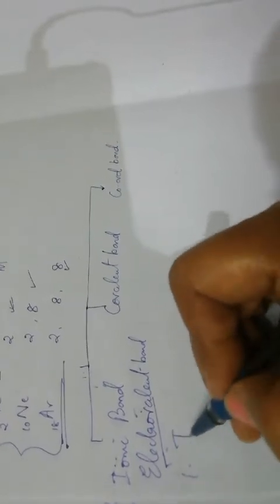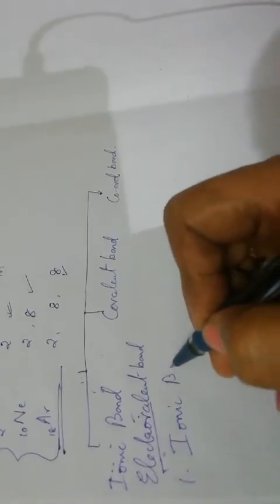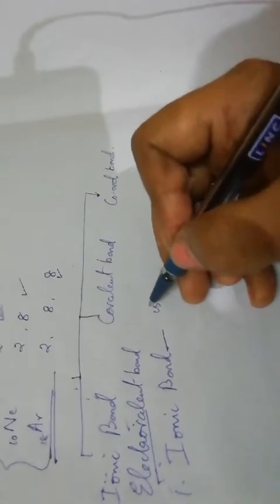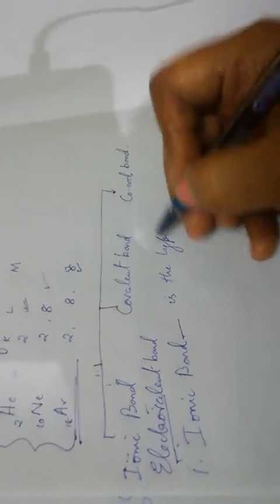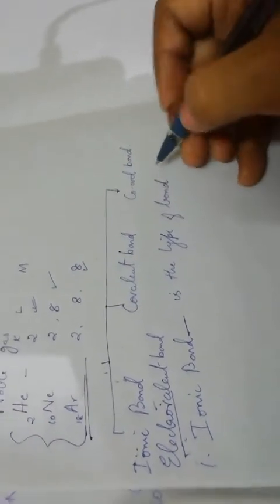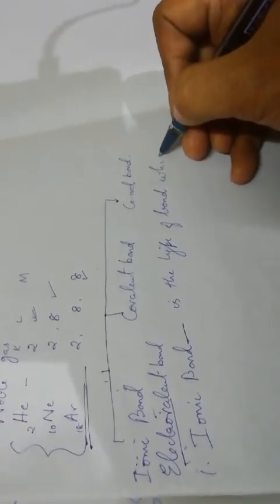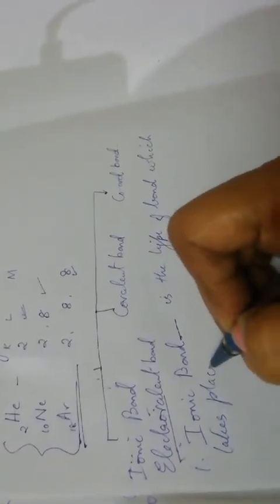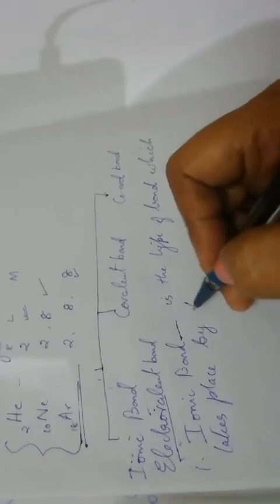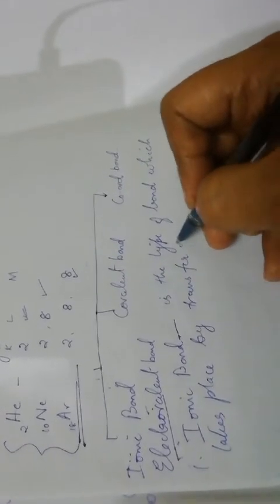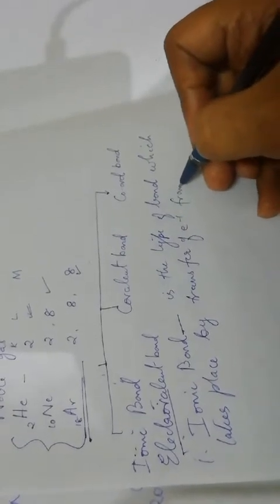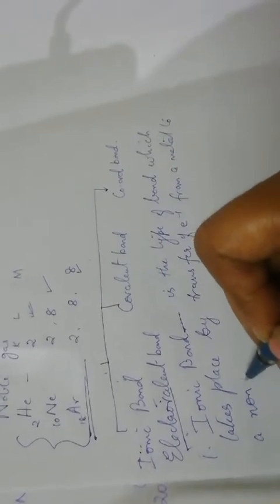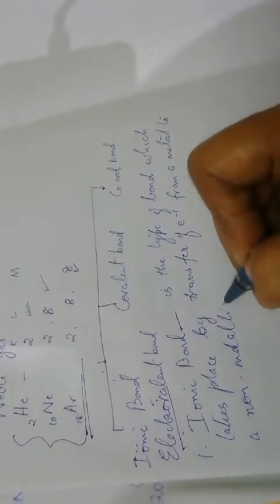The first one is the ionic bond or the electrovalent bond. It is the type of bond which takes place by transfer of electron from a metal to a non-metallic atom.